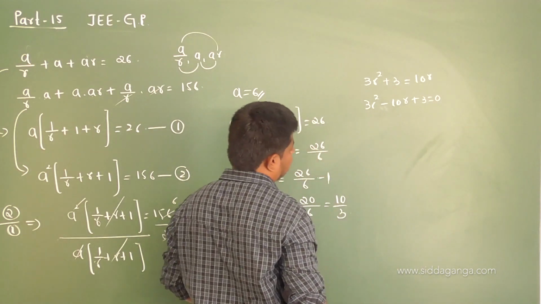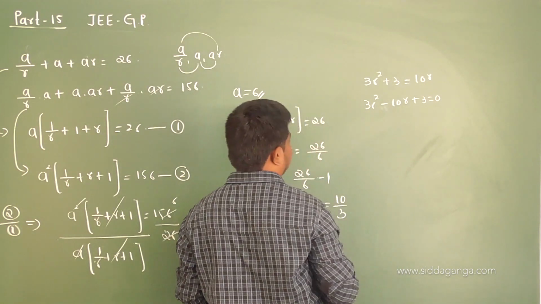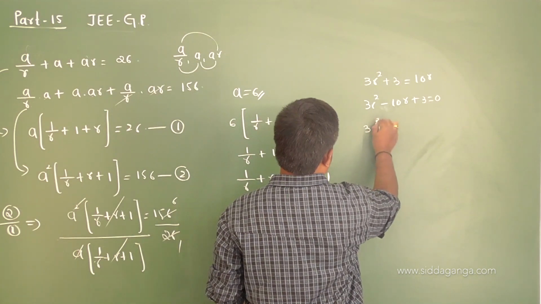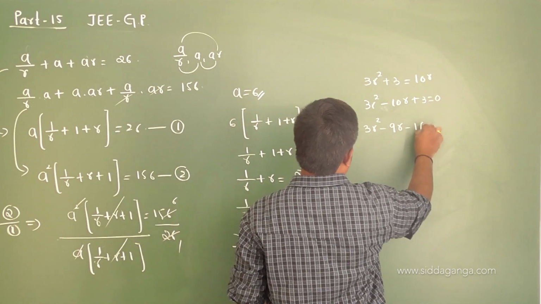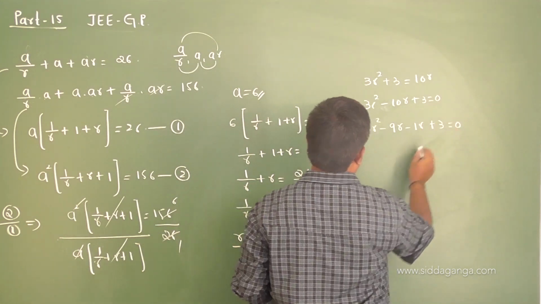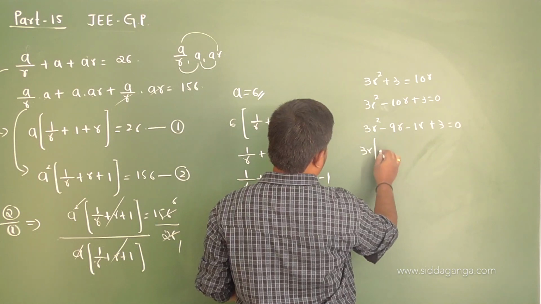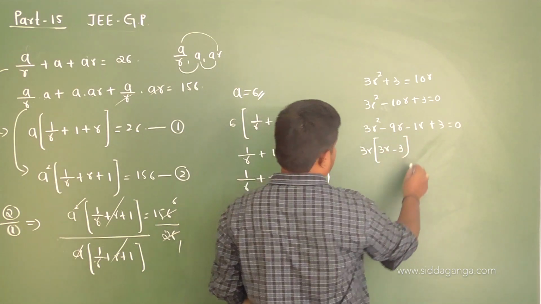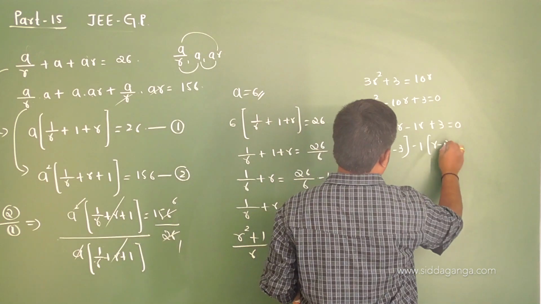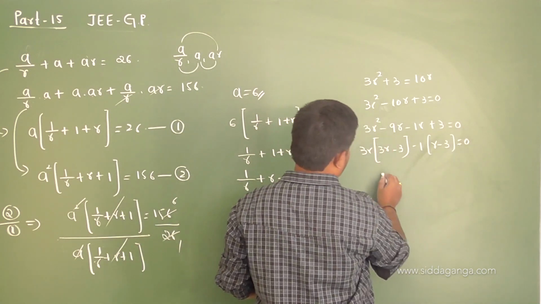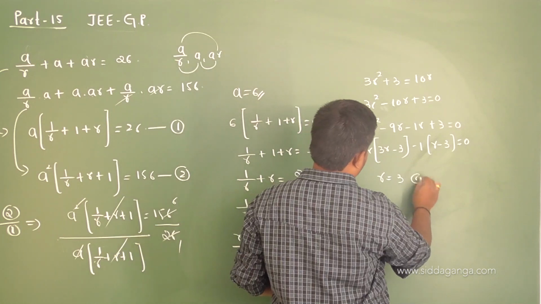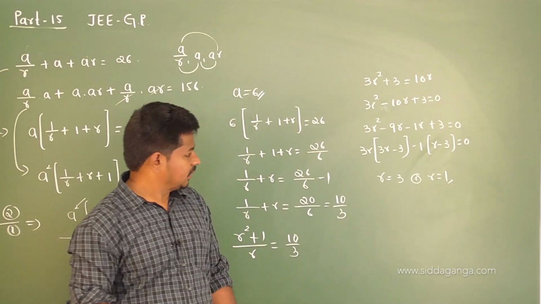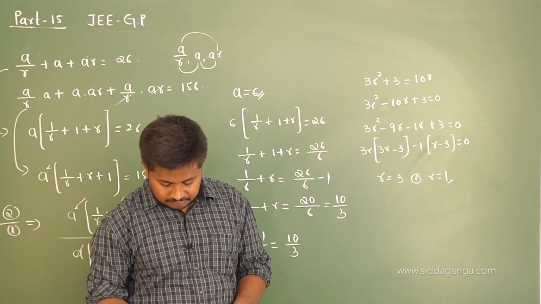So 9 can be written as minus 9 into minus 1. So 3r square minus 9r minus 1r plus 3 is equal to 0. You get 3r common, so 3r minus 1 into r minus 3 equal to 0. So r is equal to 3 or r is equal to 1/3.